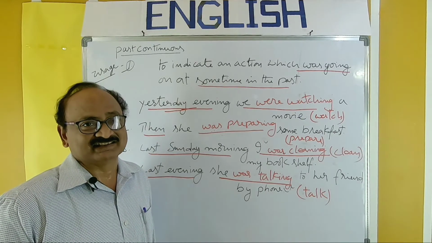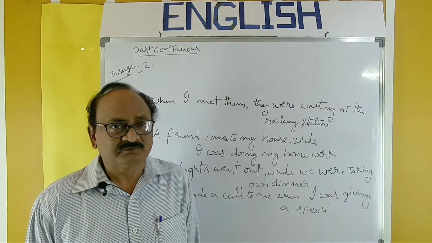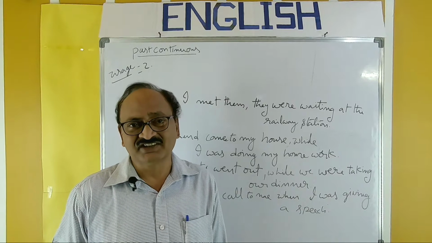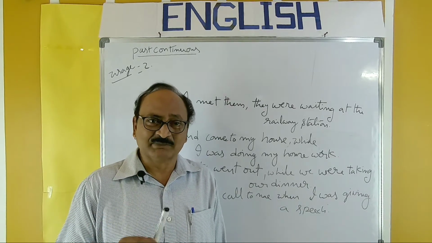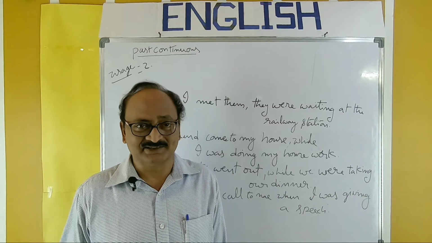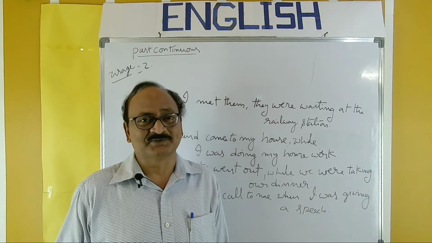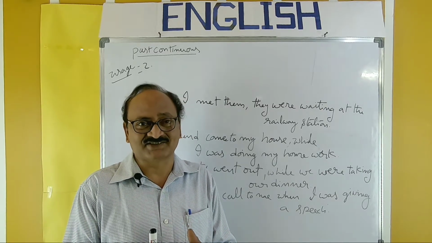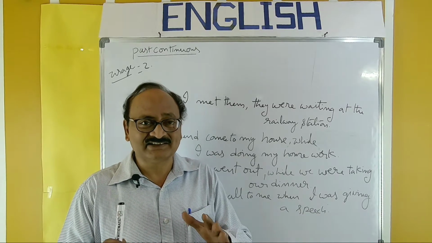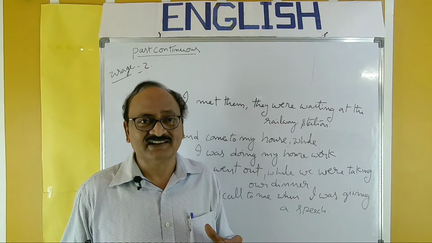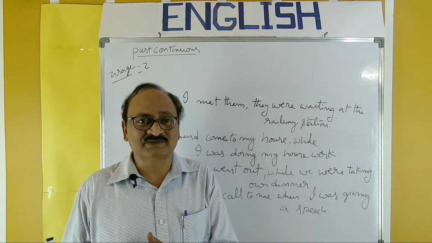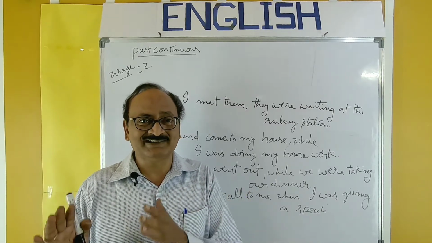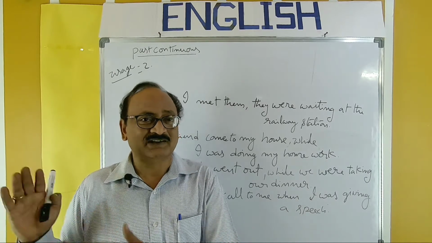So, now let us take the second use of past continuous. In this usage, we can use both simple past and past continuous simultaneously. This sort of action happens quite regularly in our day-to-day life. So you can practice both the tenses simultaneously. For that, just recall the structures once again. Simple past: subject, past tense form of verb, object. Past continuous: subject, be forms was, were, present participle form of verb, object.